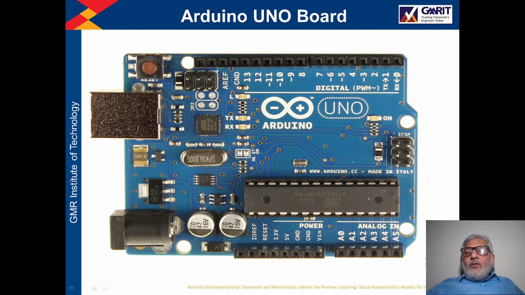Now this processor, ATmega 328, is basically having an architecture which is based on RISC. It has a RISC architecture.